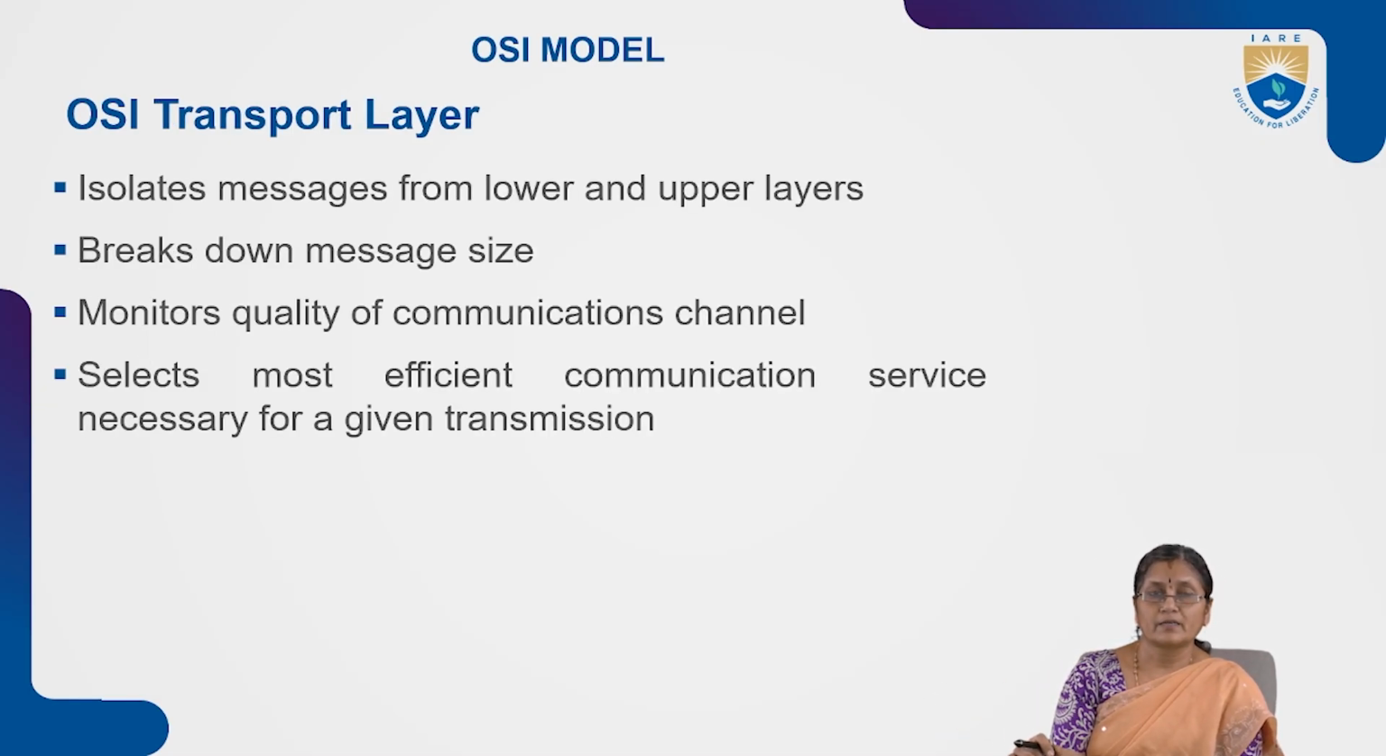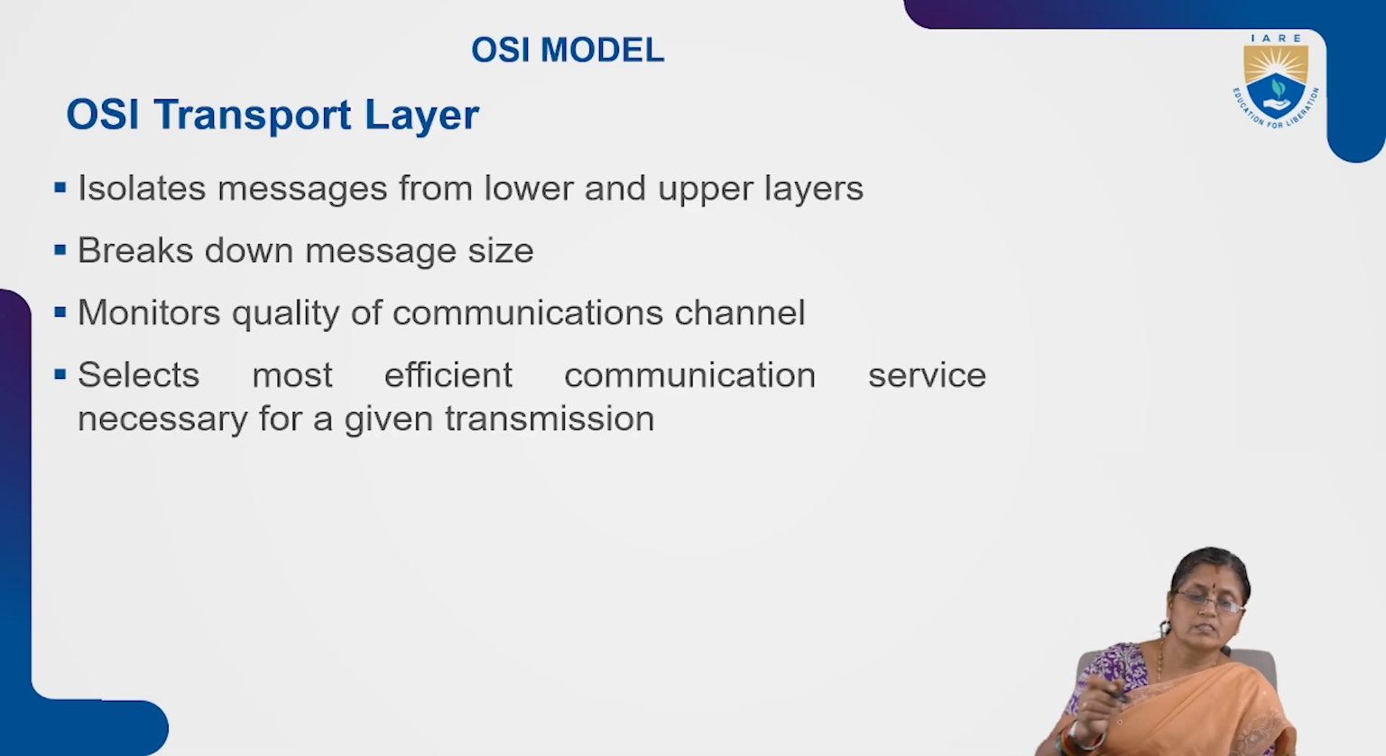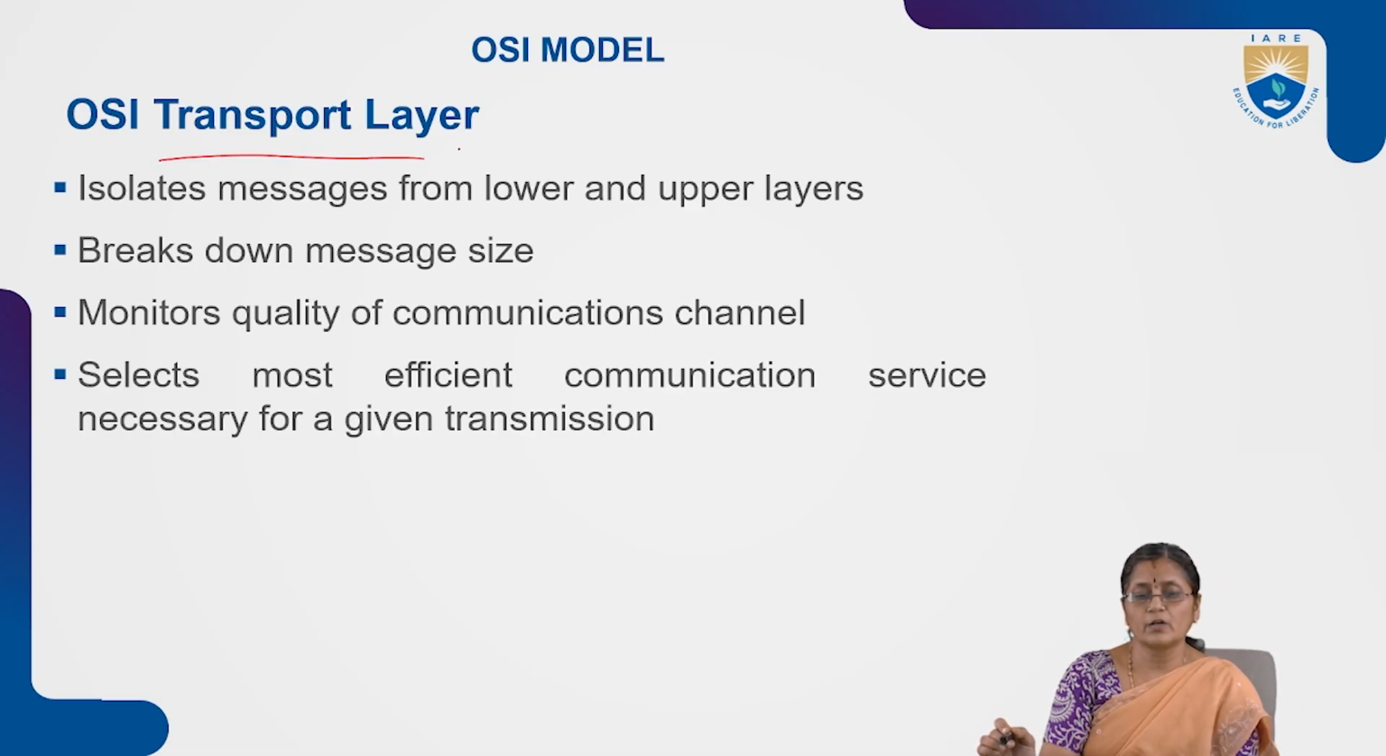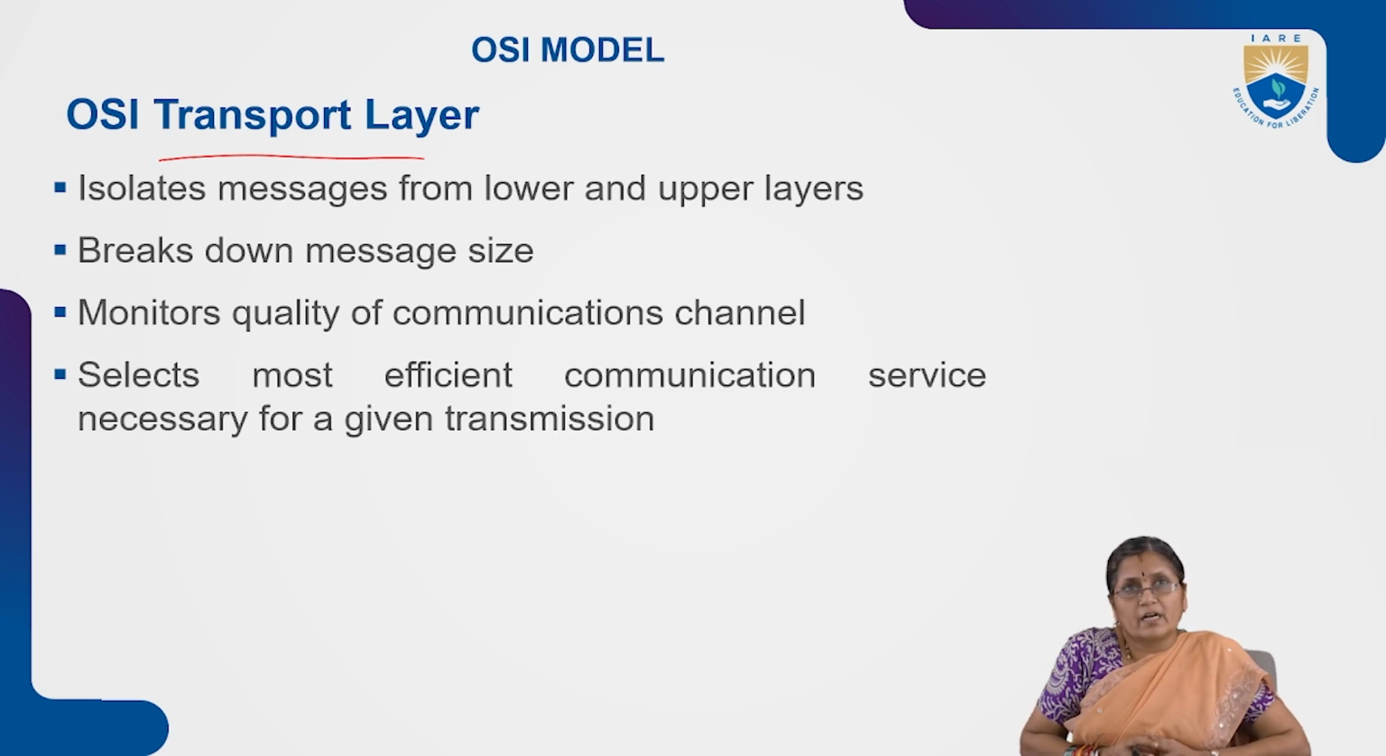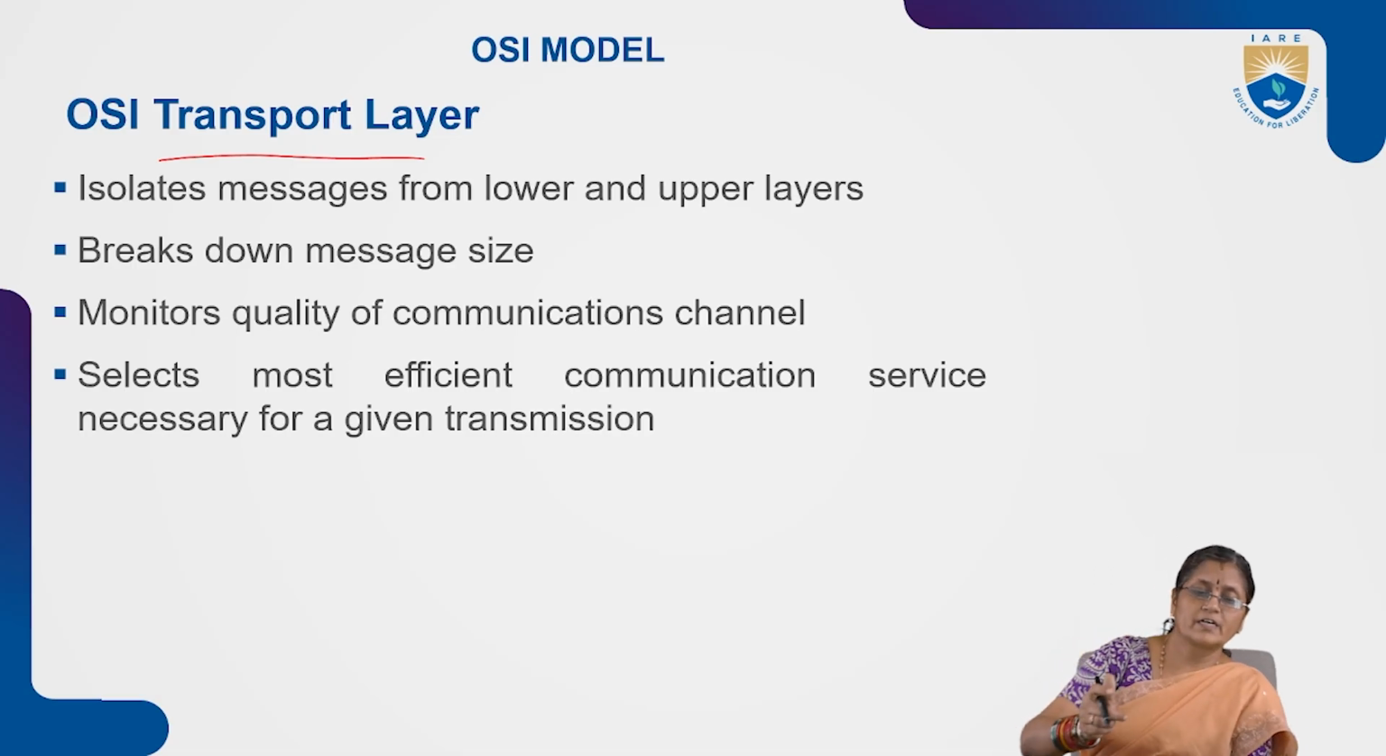OSI transport layer. What is the purpose of this transport layer? It isolates the messages from the lower and upper layers. Whatever the messages are, the transport layer will isolate the lower layers, that means the data link layer, network layer, and the physical layer, from the upper layers.